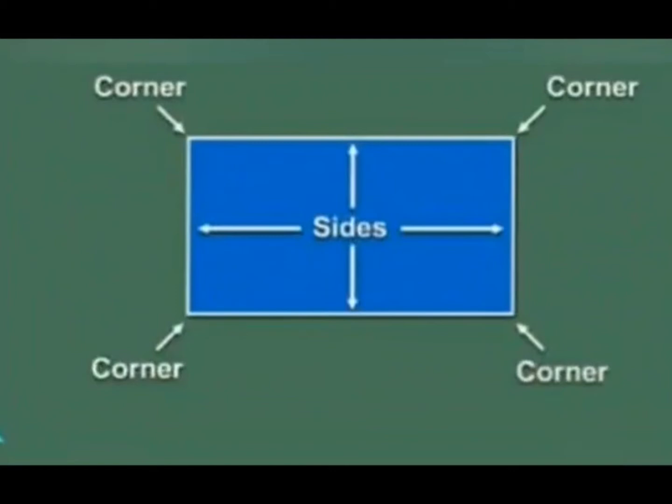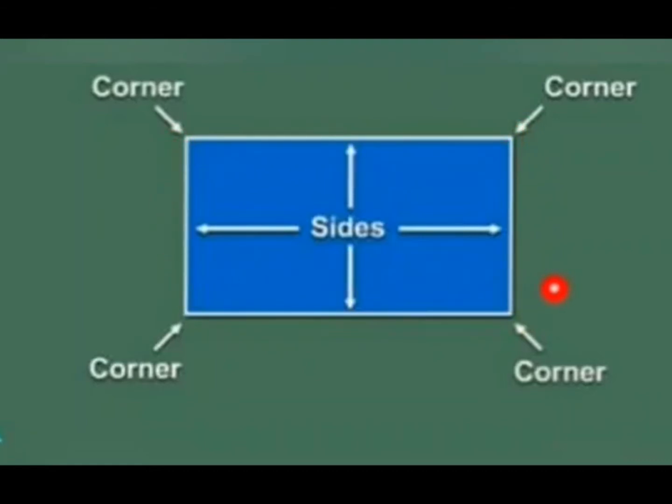The next one, what is this? Yes, this is a rectangle. Like a square, it has 1, 2, 3 and 4 sides. And how many corners are there? Shall we count? 1, 2, 3 and 4. 4 corners are there. So a rectangle has 4 sides and 4 corners.